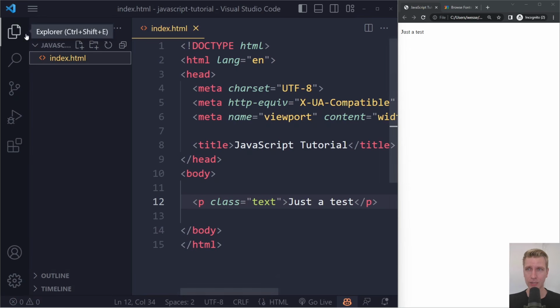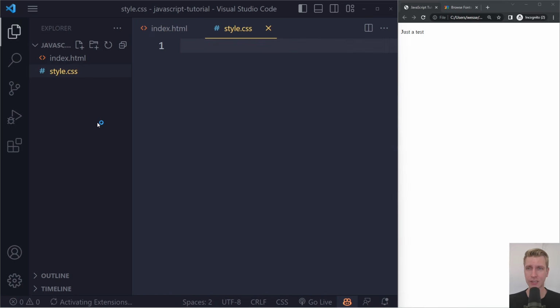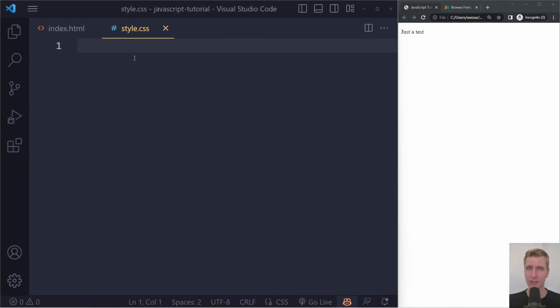So let's open up the sidebar here again by clicking on this icon, and let's create a new file here for the CSS. We're going to call that file style.css, also a common name. You can call it whatever you want, styles.css or stylesheet. I'm going to close the sidebar, and here's where we can write CSS, right?